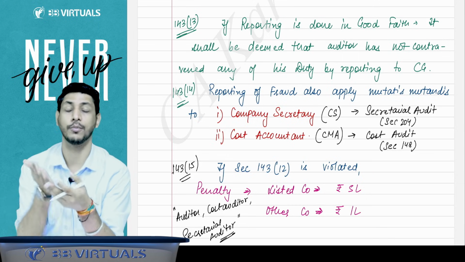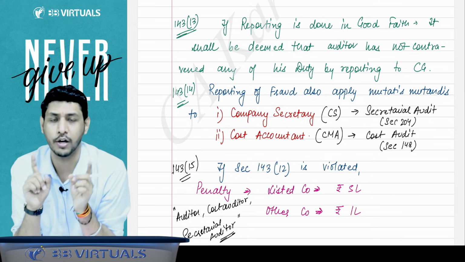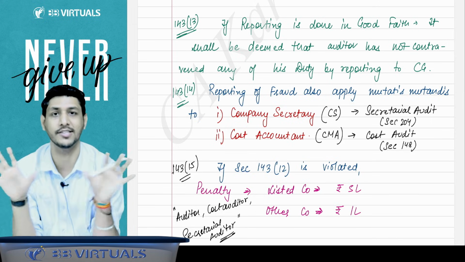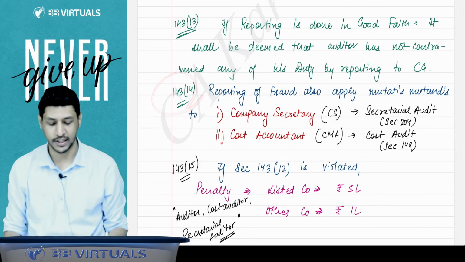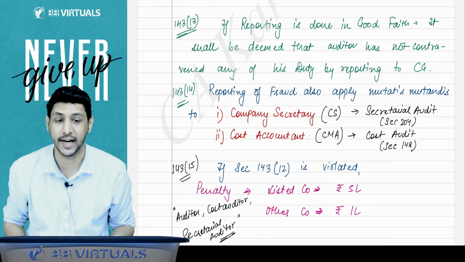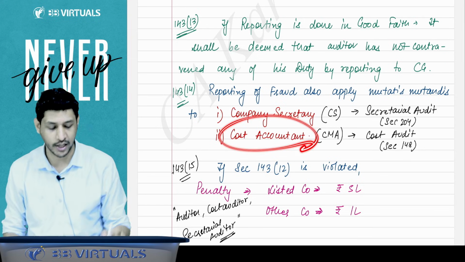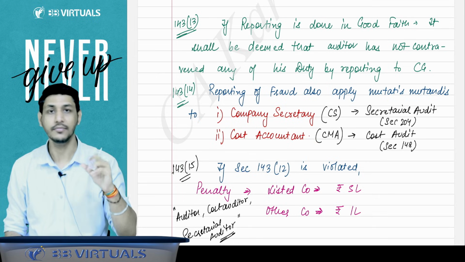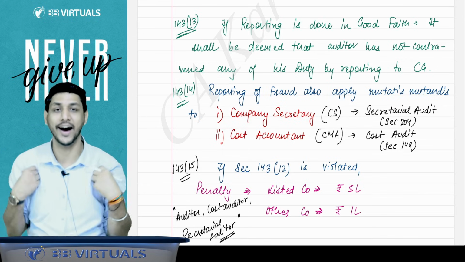If you get information of fraud, you have to disclose it to the authorities. So if the reporting of the fraud is done in good faith, it is not considered a breach of duty of the auditor. Then 143 subsection 14 says that reporting of fraud also applies mutatis mutandis to the company secretary while doing the secretarial audit and the cost accountant while doing the cost audit. It is not only the sole responsibility of the statutory auditor. It is not only our responsibility.